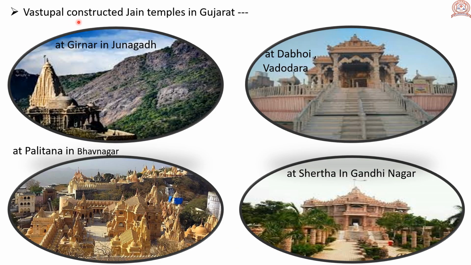Vastupal constructed Jain temples in Gujarat. At Girnar in Junagadh, the Jain temple at Dabhoi in Vadodara, Jain temple at Palitana in Bhavnagar, Jain temple at Sharda in Gandhinagar.